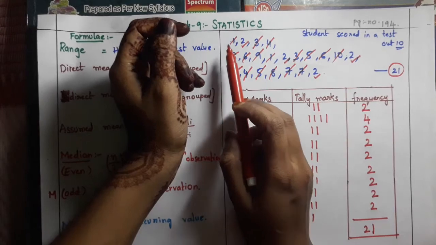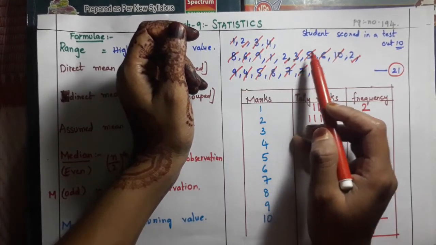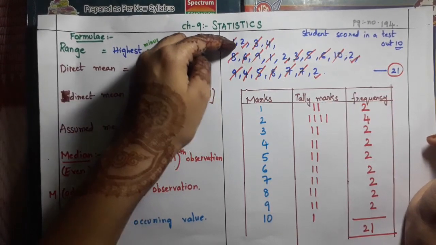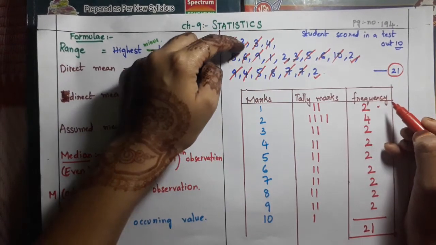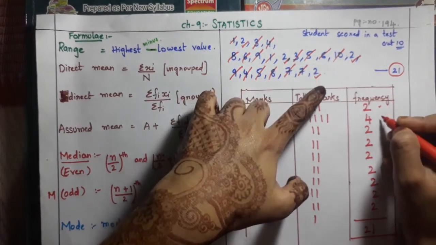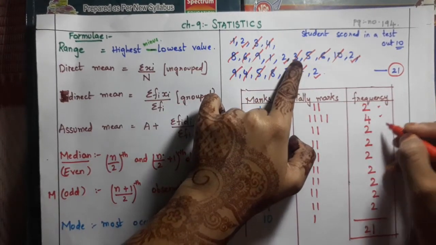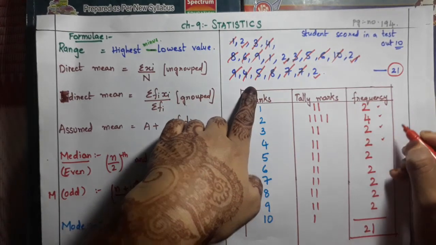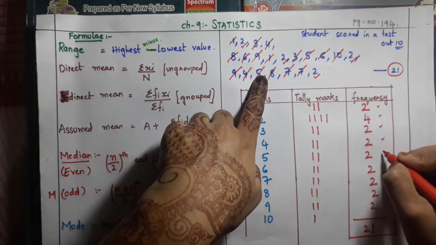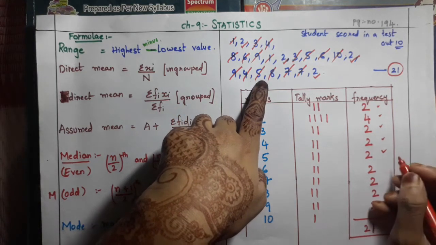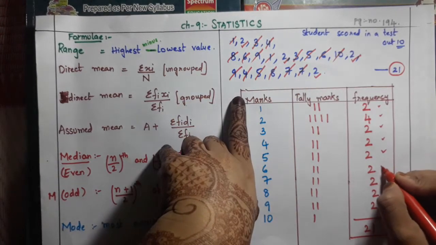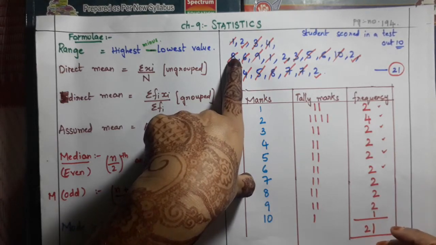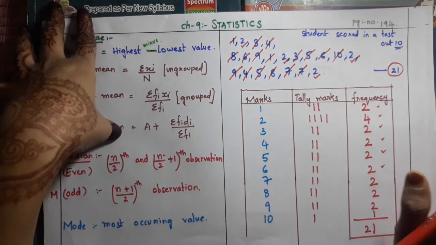Wait, let me recount: 1, 2, 3, 4, 5, 6, 7, 8, 9, 10, 11, 12, 13, 14, 15, 16, 17, 18, 19, 20, 21. So ones, how many are there? 2, correct. Twos, how many? 4, correct. Threes, 2, correct. Fours, 2. Fives, only 2. Sixes, 2. Sevens, how many? Oh, I did not write the 10's frequency of 1, children. So now it became 21. So this is nothing but tally marks, okay children.